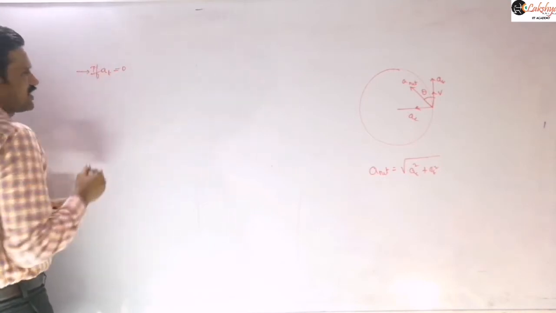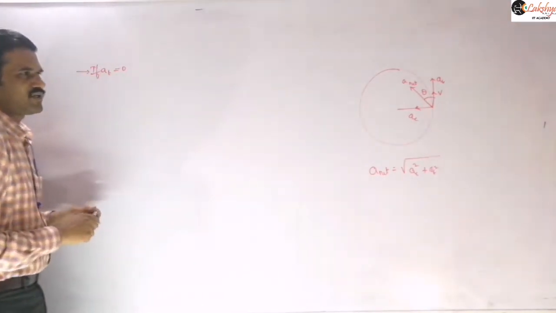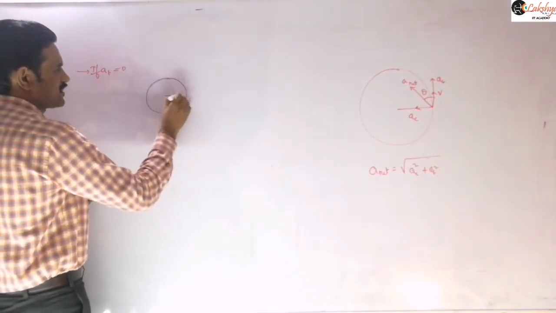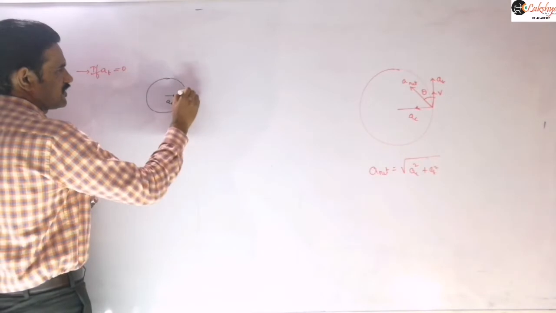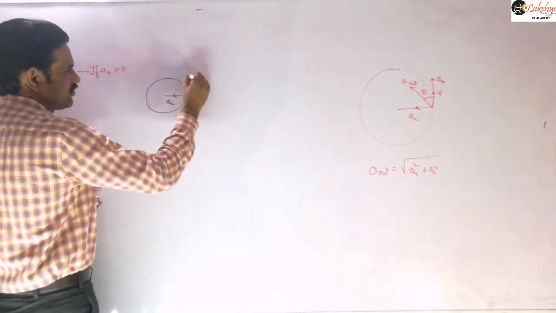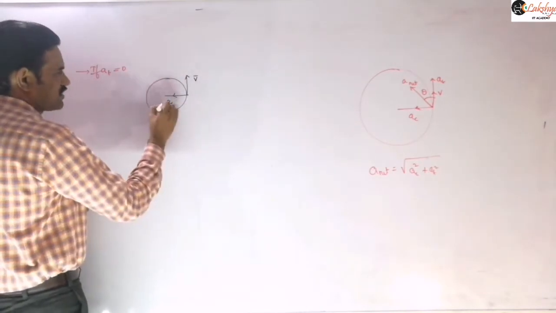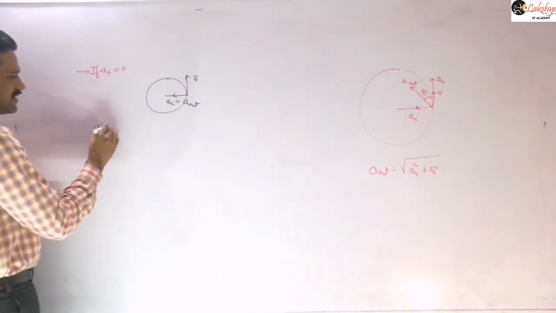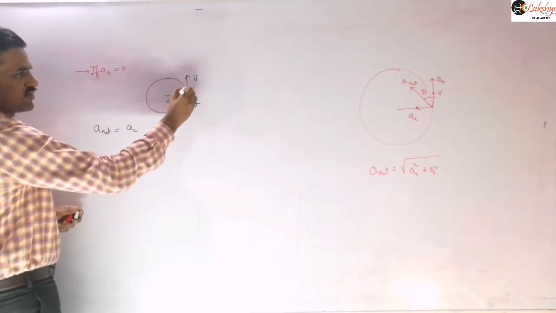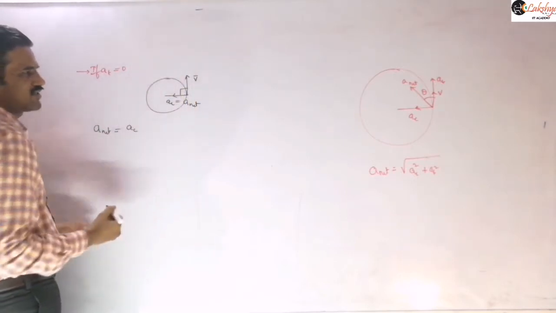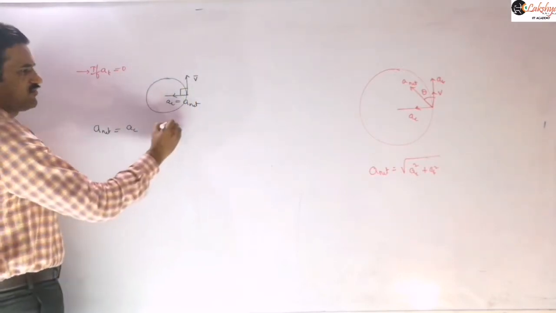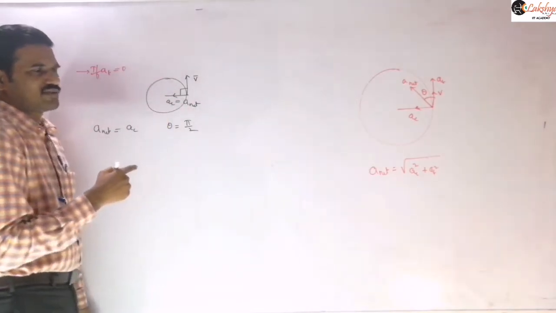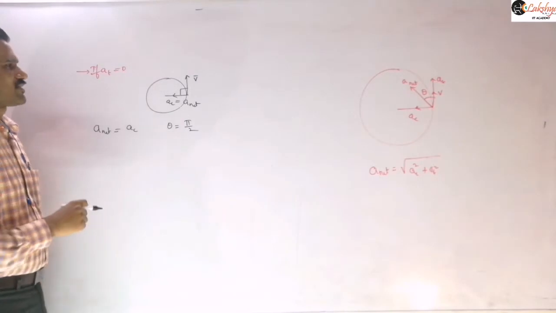Then the net acceleration is nothing but the centripetal acceleration only, and the velocity is along the tangent direction. The angle theta between the velocity and the net acceleration will be 90 degrees when the body has only centripetal acceleration.